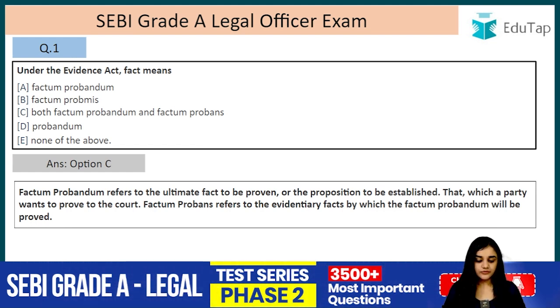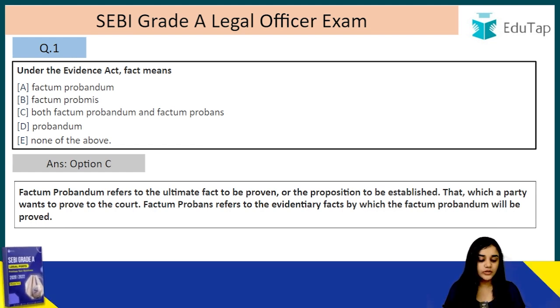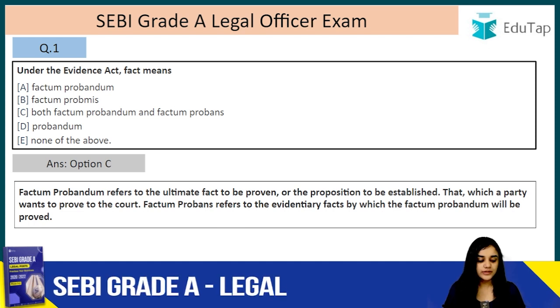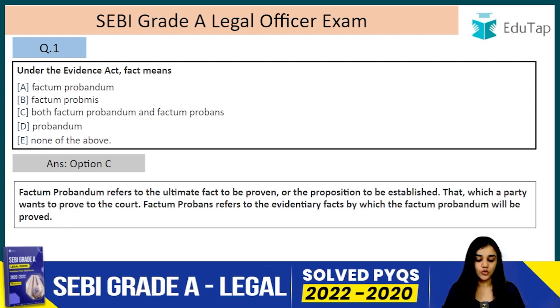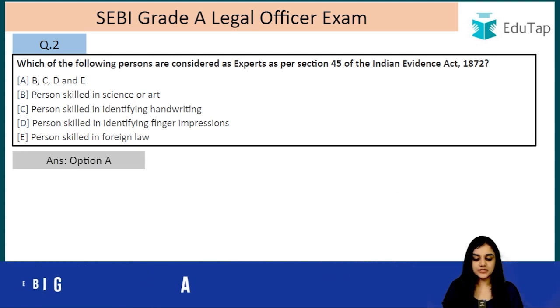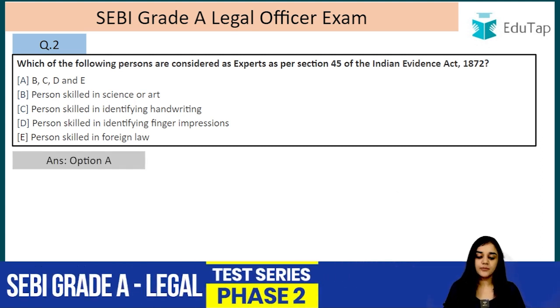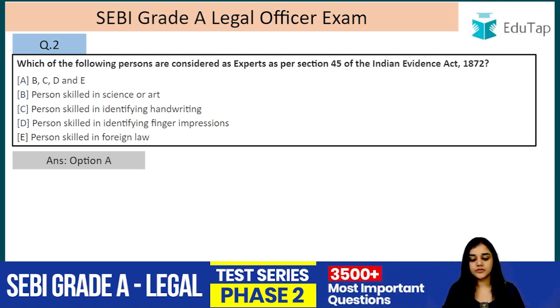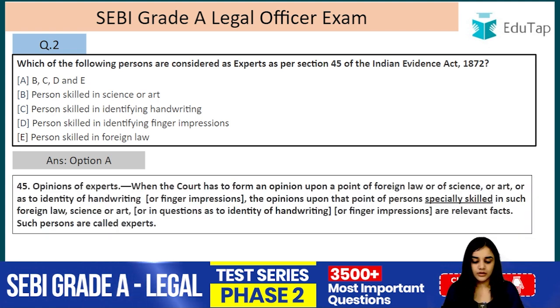Factum probandum refers to the ultimate fact which has to be proved or the proposition to be established, that which a party wants to prove in the court, and factum probans refers to the evidentiary fact by which the factum probandum will be proved. Question number 2. Which of the following persons are considered as experts as per section 45 of the Indian Evidence Act? So the answer is option A, that is all of these: persons skilled in science or art, persons skilled in identifying handwriting, persons skilled in identifying finger impressions, persons skilled in foreign law.